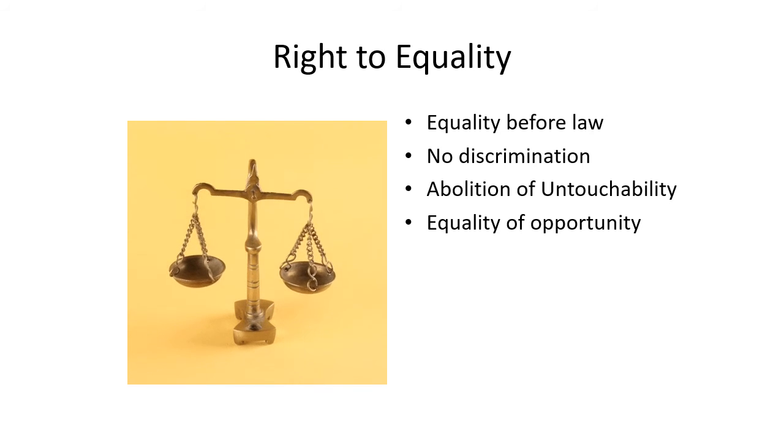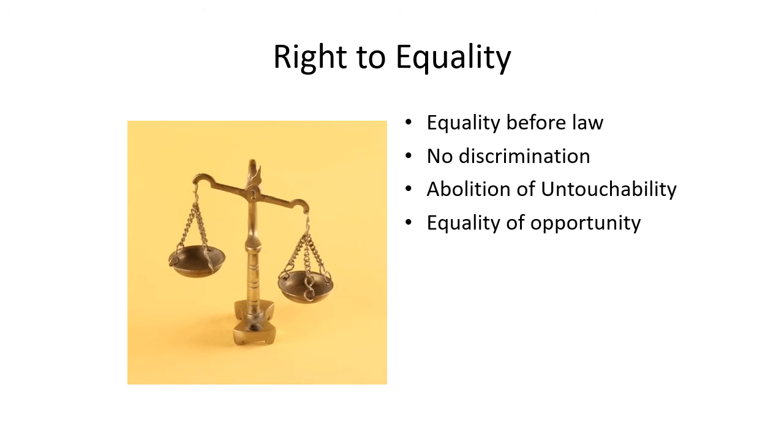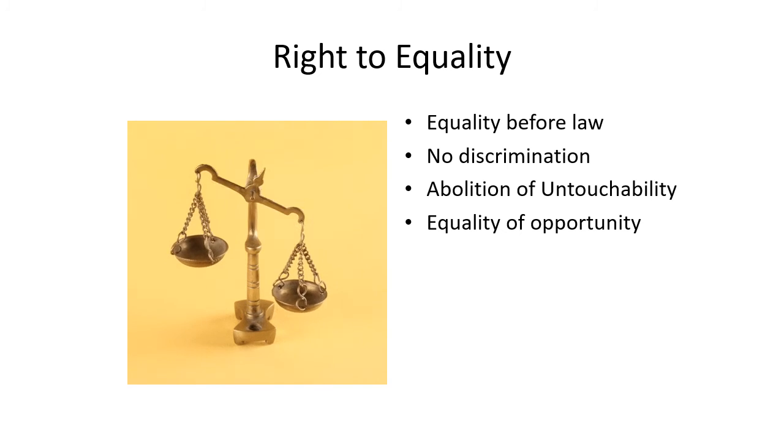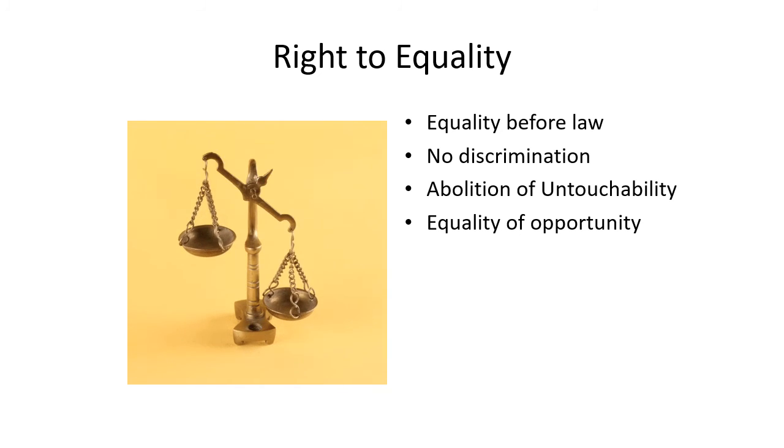Right to equality also says that there should be no discrimination among the people in the society, and there is abolition of untouchability. That means you cannot treat anyone as untouchable in the society. And right to equality also says that equality of opportunity will be given to everyone.